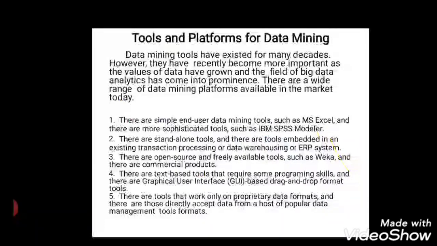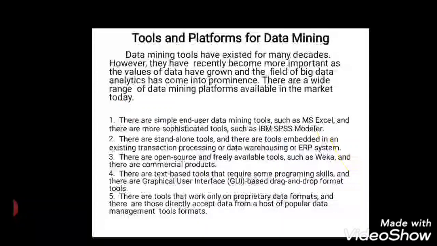Tools and platforms for data mining. We use a number of tools and techniques for data mining. The simple tools are MS Access and SPSS Modeler. SPSS means Statistical Package for the Social Sciences, which helps you do statistical analysis.